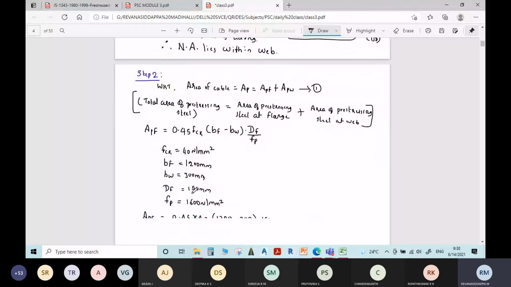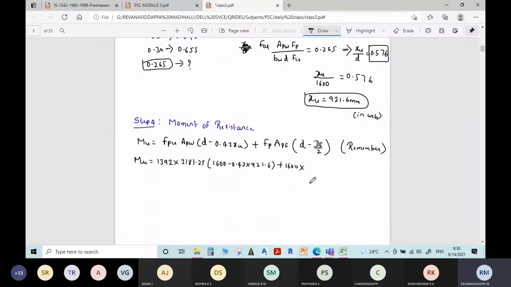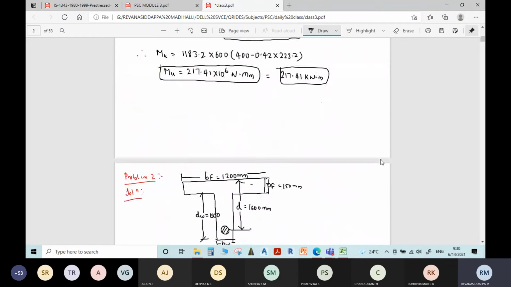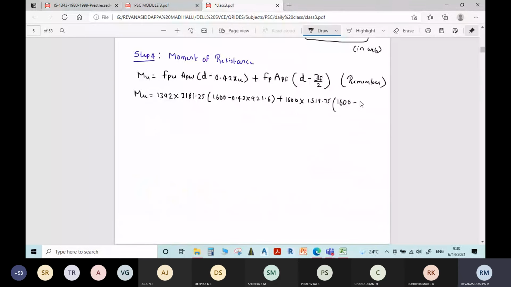At the starting we have determined APF, it is 1518.75, into 1600 minus, what is the depth of flange given? I think it is 150. Yes, it is 150, divided by 2.